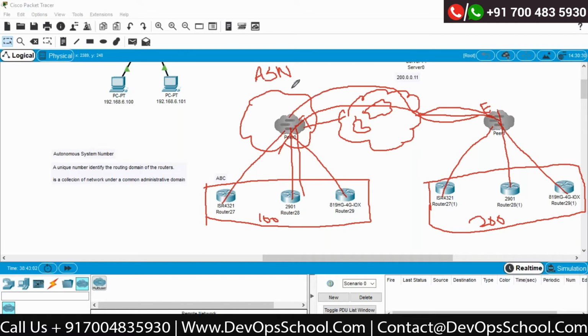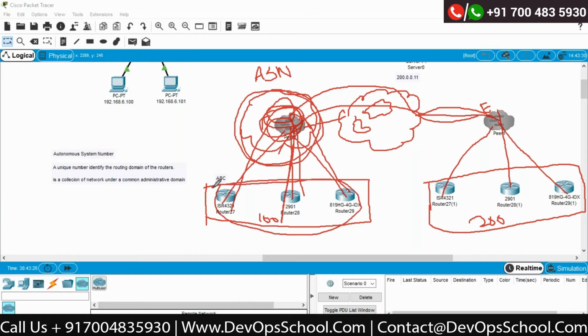Whatever number is provided by the ISP for you, and you run the traffic within this data, you're not going outside, you are doing everything within this data, then that number would be called a private autonomous system number. This is a unique identity. Remember that. If I'm using the number even within this, it would be a private ASN number.